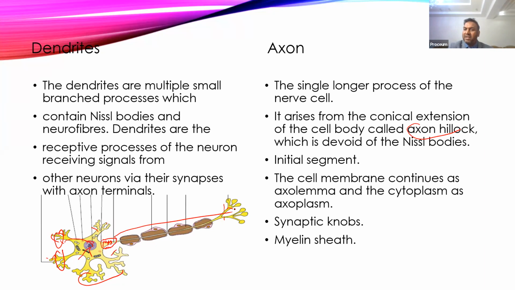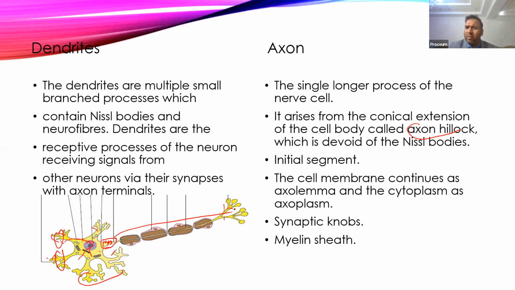So whenever the action potential is generated, the synaptic knob releases the neurotransmitter, and this neurotransmitter acts on a postsynaptic membrane, which can be either of the dendrites, or of the soma, or of another axon, and then transmits the signal to the postsynaptic membrane.